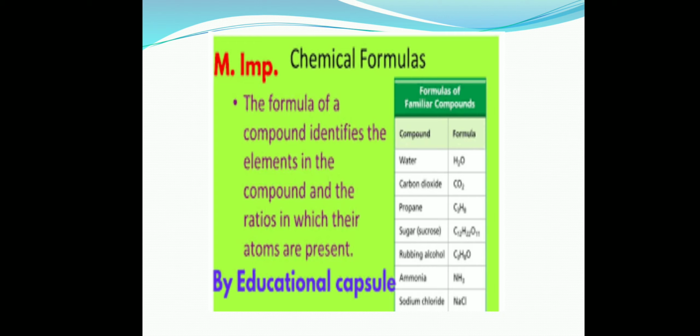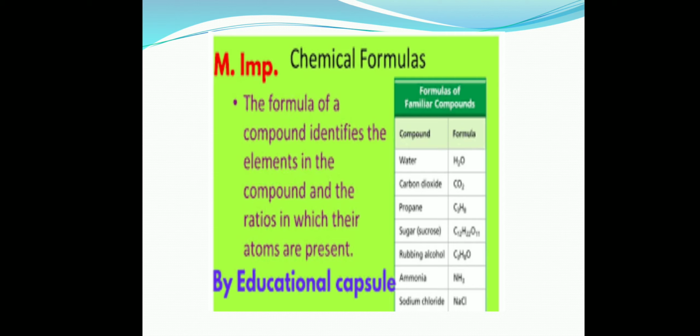Okay, then alcohol, leave that one, that is not in your syllabus. Ammonia, that is NH3, it is in your syllabus. Which elements are present in this compound? Nitrogen and hydrogen. The number of nitrogen atoms in this compound is 1.